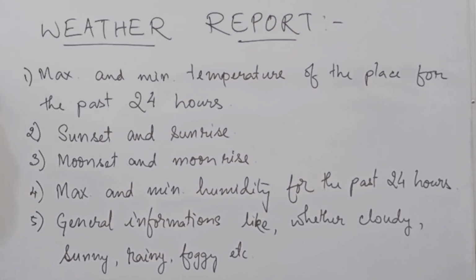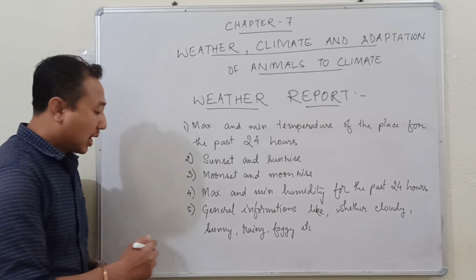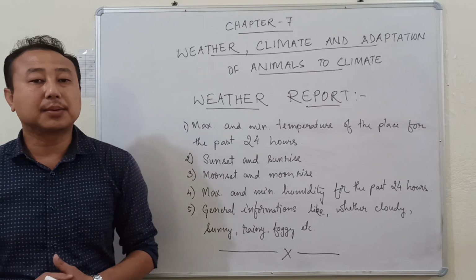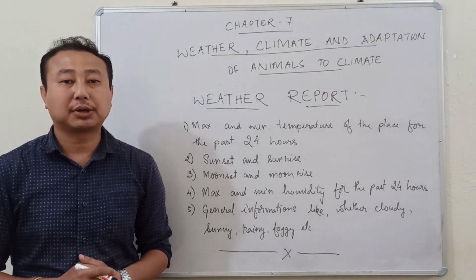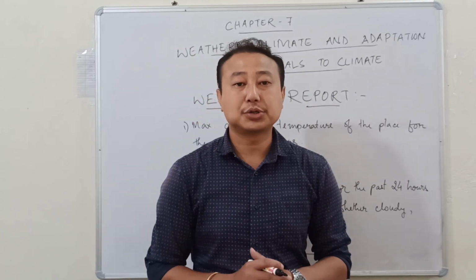The fifth point is the general information of the weather, like whether it is cloudy, sunny, rainy, or foggy. These are the pieces of information given in the weather report shown in the newspaper as well as on the TV news channel. So, up to here, we are going to discuss for today. In the coming class, we are going to discuss climate and the adaptations of animals to different climates.